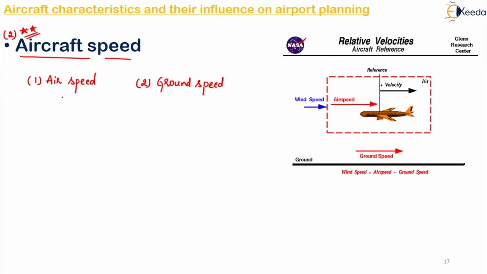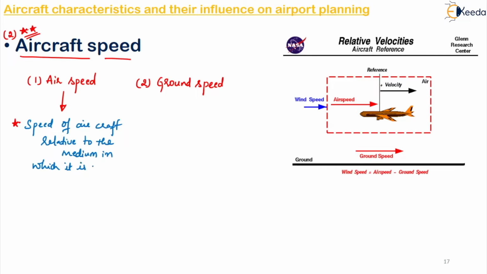So air speed is nothing but the speed of the aircraft relative to the medium in which it is traveling. Very important, right? What is it? Speed of aircraft relative to the medium in which it is traveling, right?